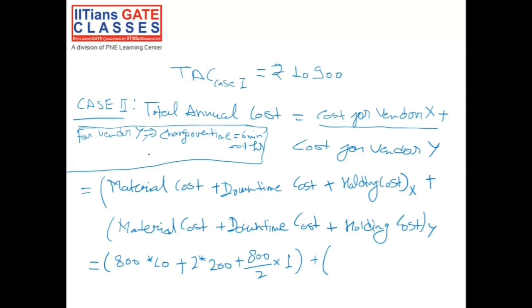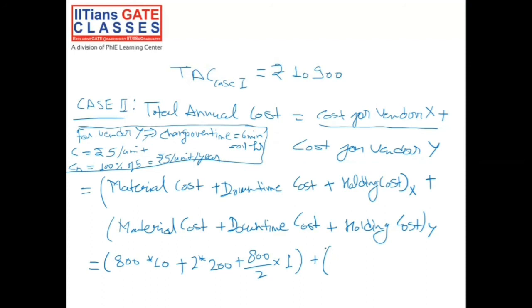And per piece price was rupees 5 only. So C would be equal to rupees 5 per unit, and the holding cost was 100% per year. So holding cost was 100% of rupees 5, that would be equal to rupees 5 per unit per year. And apart from that, the downtime cost was the same, 200 per hour.